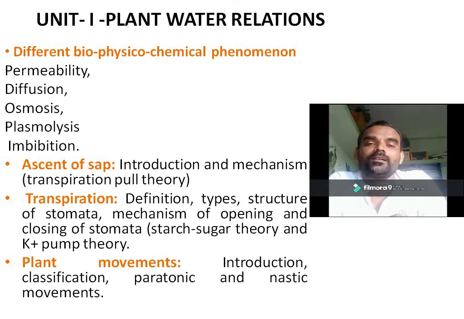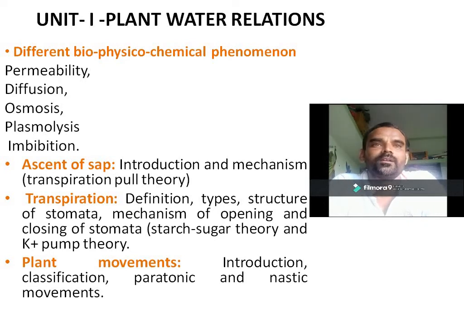This is another kind of movement. You know that roots grow towards the water. This is also another movement in the plants. Such different kinds of movements occur in the plants.